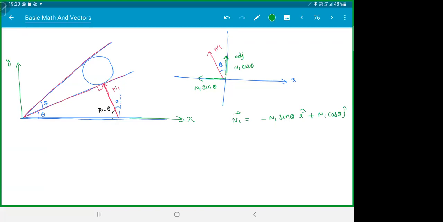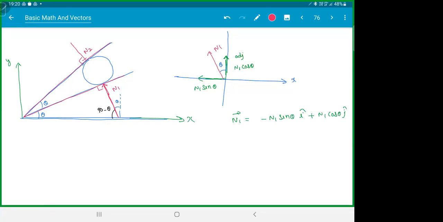Whenever you have to resolve something, the main idea in this question is somehow using geometry to get the angle between the vector and the x-axis and y-axis. If you get the angle, your job's done. Can you try for N2? But any doubts on this, please ask. N2 is this one. Try for N2. I'll give another minute.